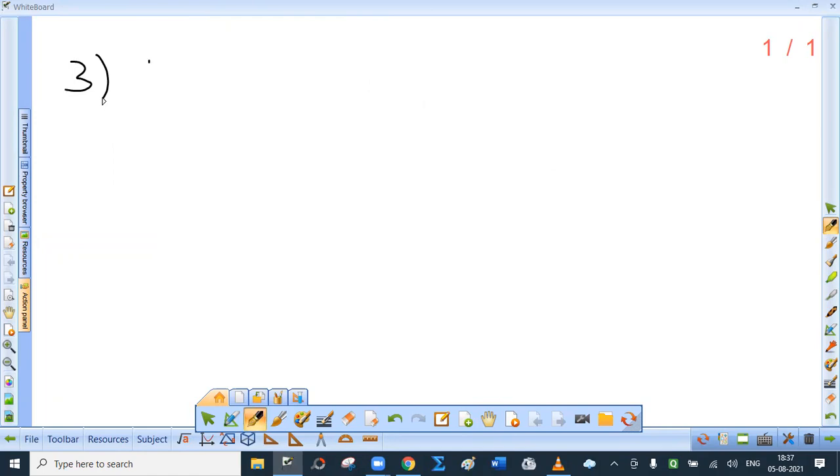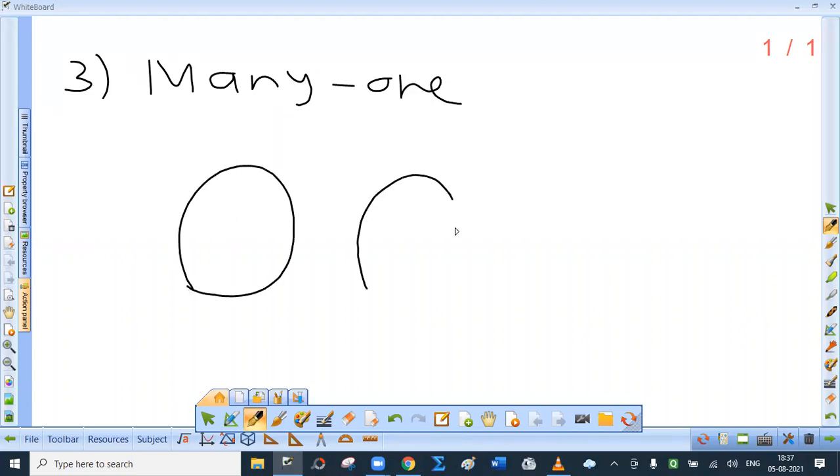The third one is the many-one function. You have to take the literal meaning.